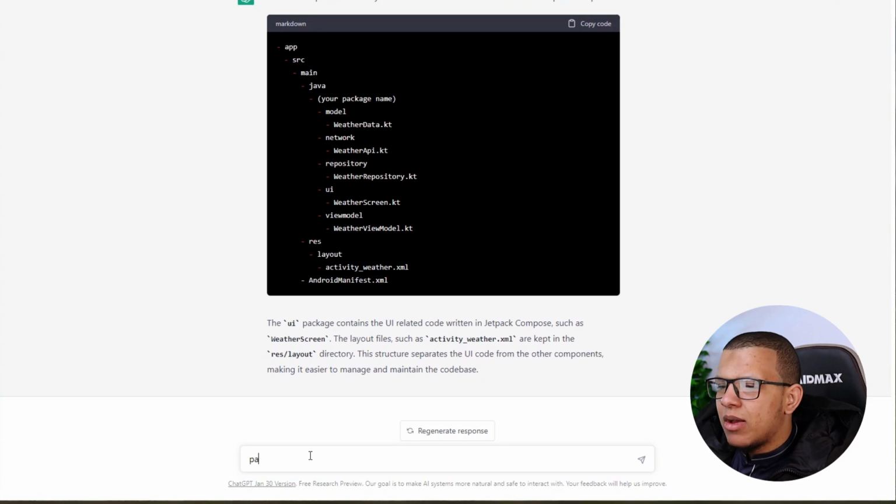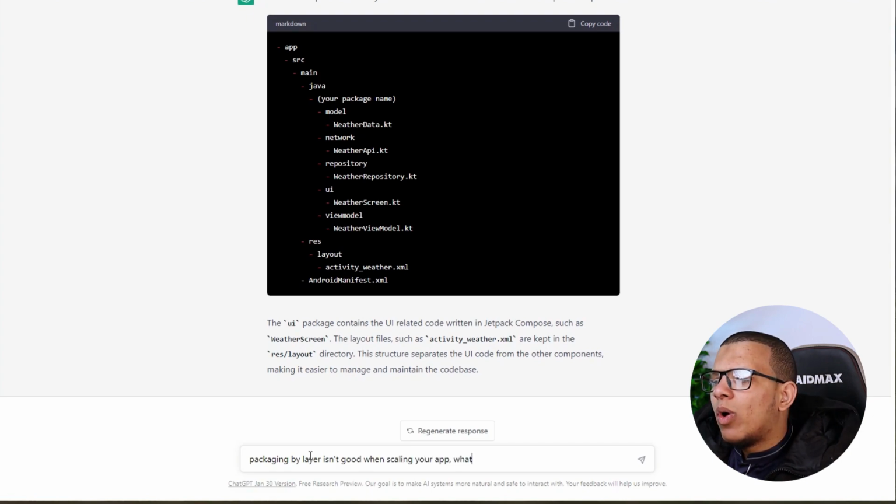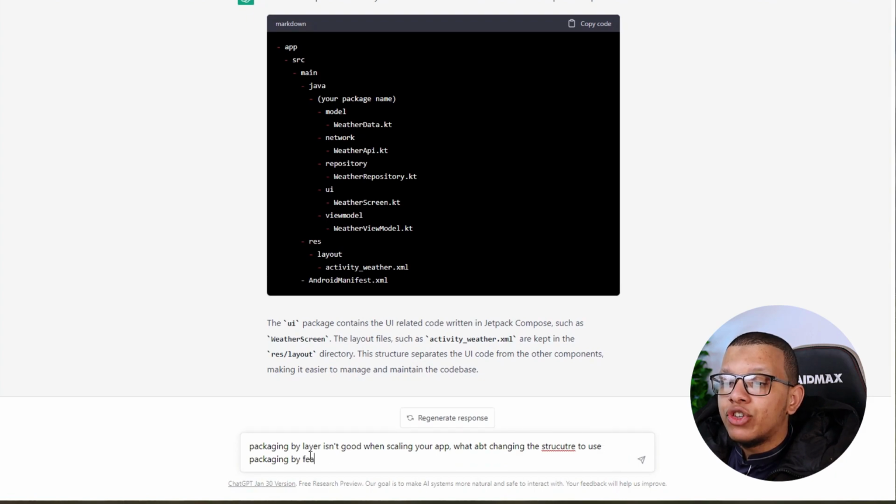Maybe I can ask him: packaging by layer isn't good when scaling your app. What about changing the structure to use packaging by feature?